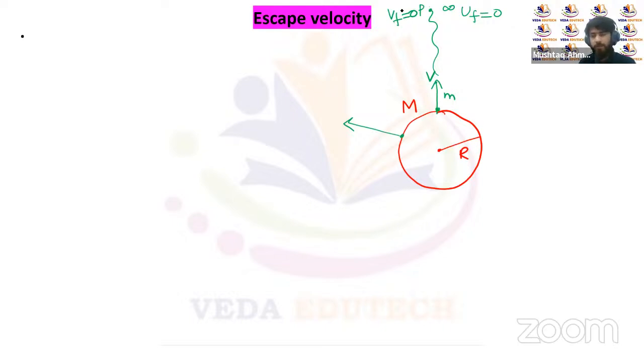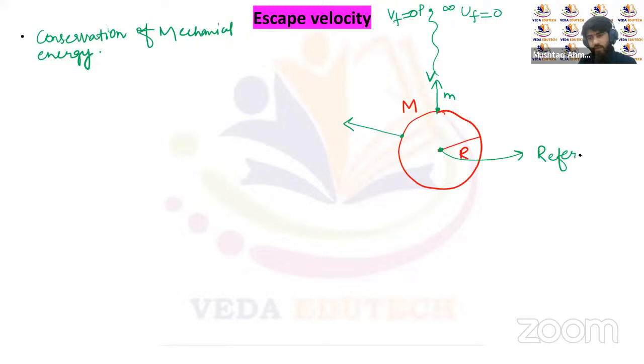Now, let's try to calculate the minimum speed required. We can once again use the conservation of mechanical energy. Initially, let's suppose this is the surface of Earth, and this is the center of Earth. We're taking the center of Earth as the reference.